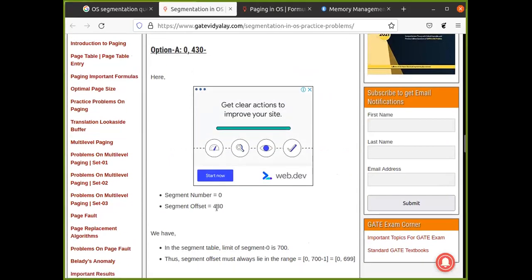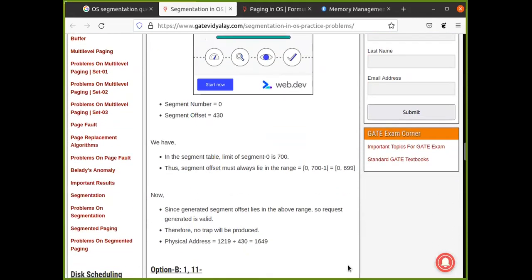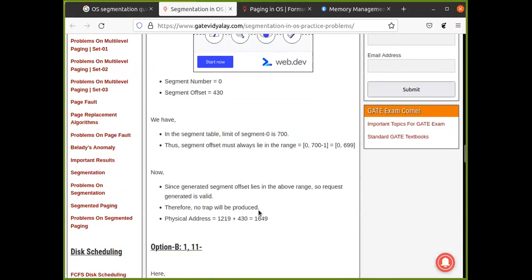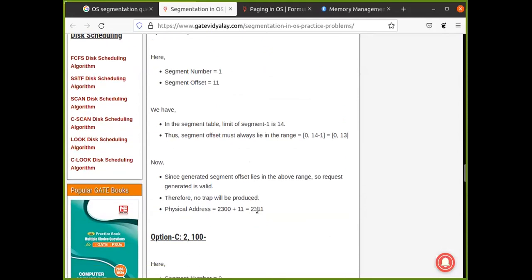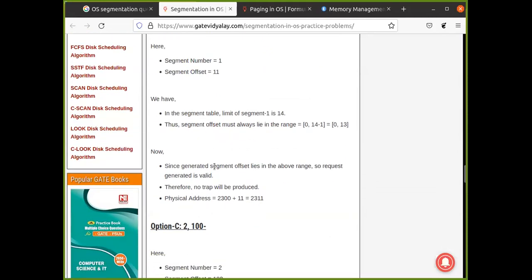Segment number 0, segment offset 430. In the segment table, the limit of segment 0 is 700. Thus, the segment offset must always lie in the range 0 to 699, and that is there. So no problem. Since the generated segment offset lies in the above range, the request generated is valid. So this option is valid, and this is the physical address. It is checking for everything. So this is also valid.